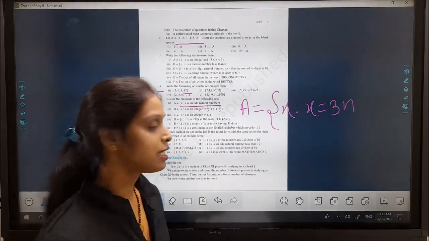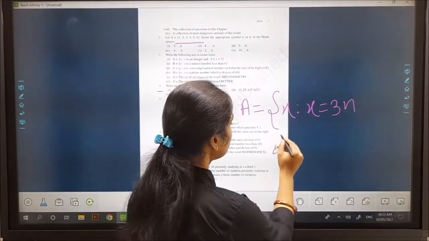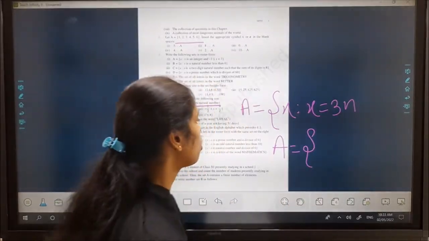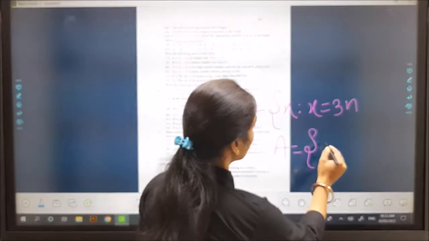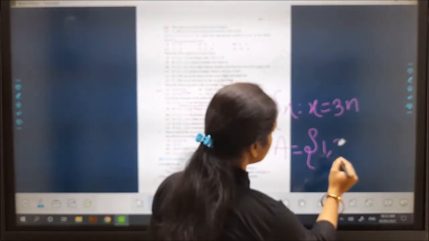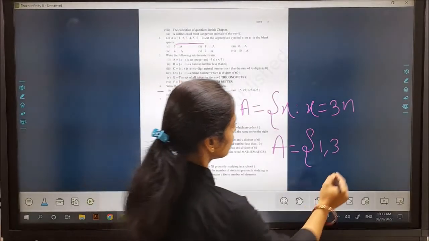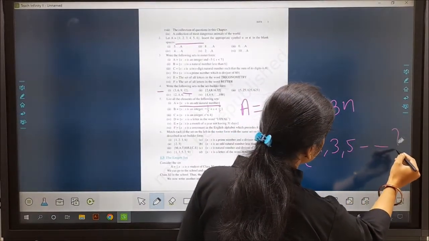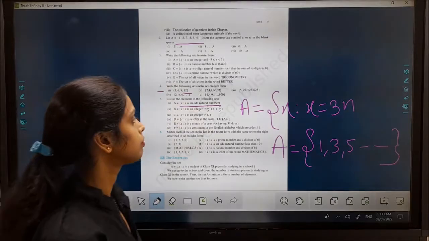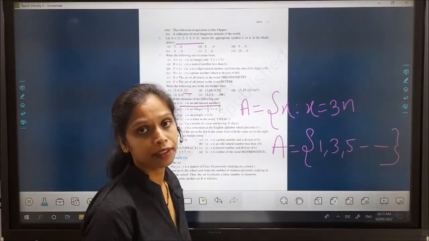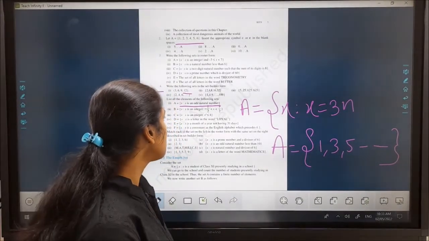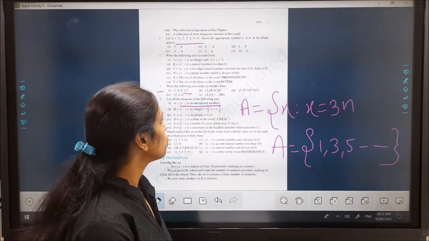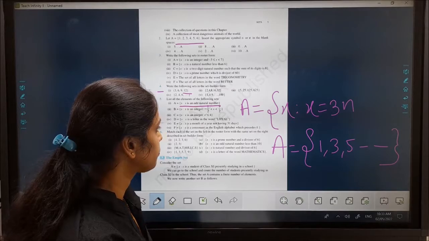When you list it, A will be 1, 3, 5, and so on. This is a way to represent the set.